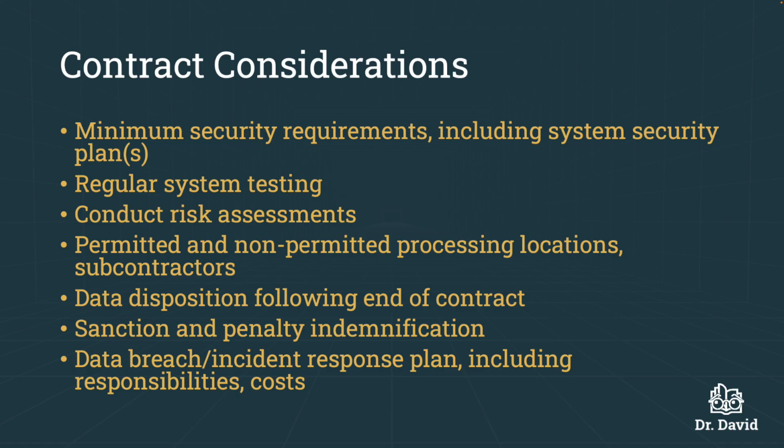When it comes to contracts, controllers should consider the following: implementing minimum security requirements, including system security plans or SSPs, regular system testing, conducting risk assessments, permitted and non-permitted processing locations and subcontractors, data disposition following end of contract, sanction and penalty indemnification, and data breach incident response planning, including in that planning responsibilities and costs.